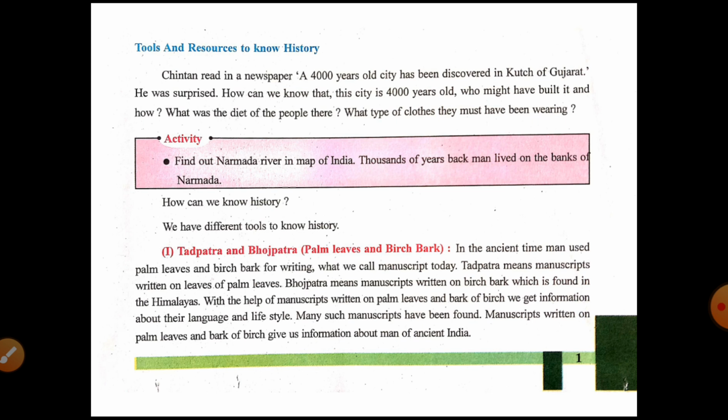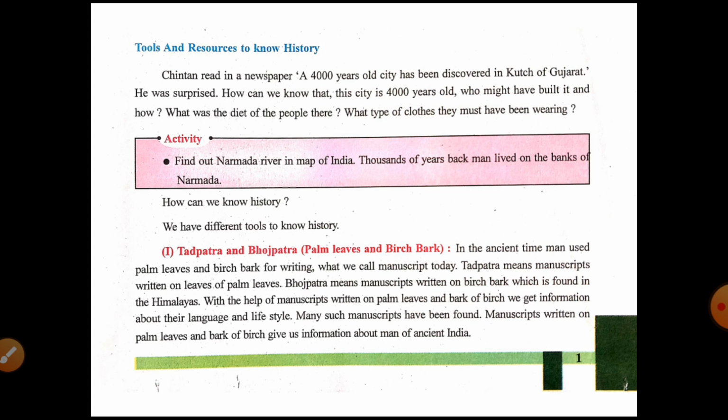Bhojpatra means manuscripts written on birch bark, which is found in the Himalayas. So we can get the meaning of both Tadpatra and Bhojpatra here. With the help of manuscripts written on palm leaves and bark of birch, we get information about their languages and lifestyle. Many such manuscripts have been found.